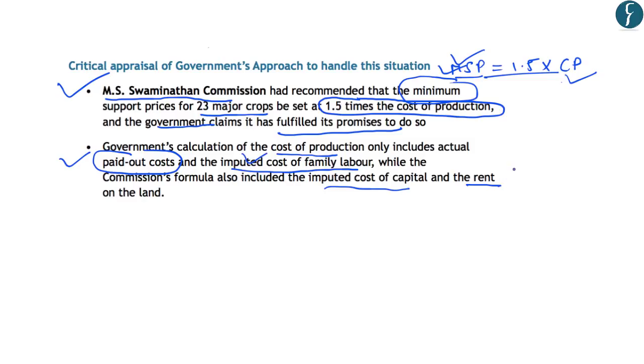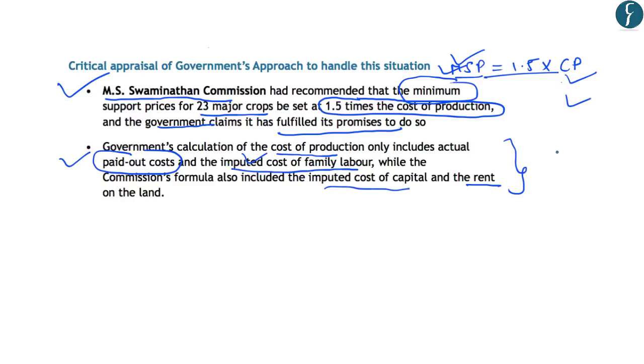So by this manner, the Commission had highlighted that the cost of production should be higher and the calculation of MSP would come out to be higher in case of Swaminathan Commission's cost of production. So simply, the article has highlighted that the cost of production which is used by the Government of India in calculating the MSP is lower as compared to that of Swaminathan Commission's recommendation.